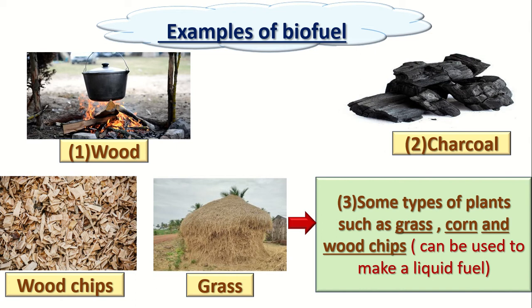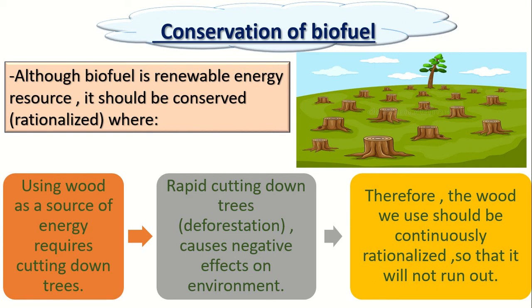Okay, so the liquid biofuel is a type of biofuel and it is made of plants, so it is also a renewable resource of energy. Now we talked about three examples of biofuel. Repeat them again: wood, charcoal, liquid biofuel. The liquid biofuel is made of two plants. Can you remember? Grass corn and wood chips.